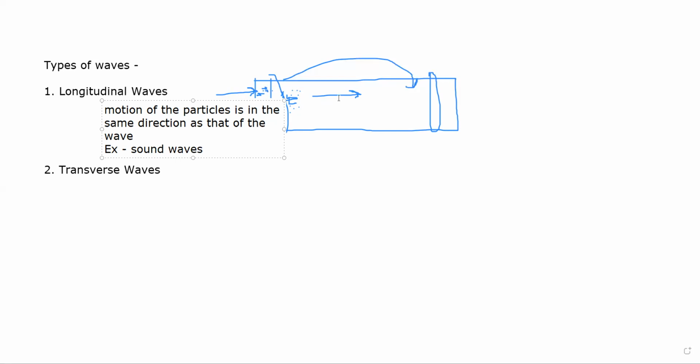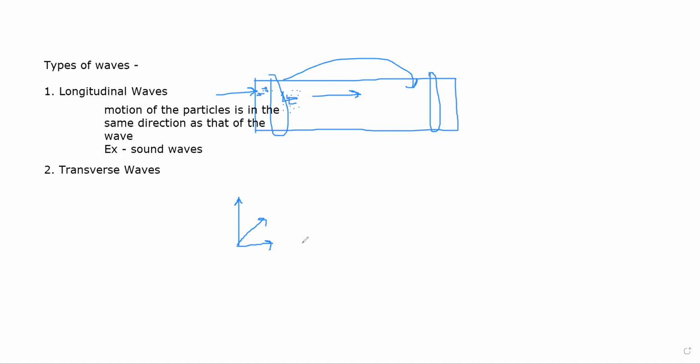of a diagram, but still I will try to explain. An example of a transverse wave is a light wave. A light wave, when it travels, has two different components: electric field and magnetic field.